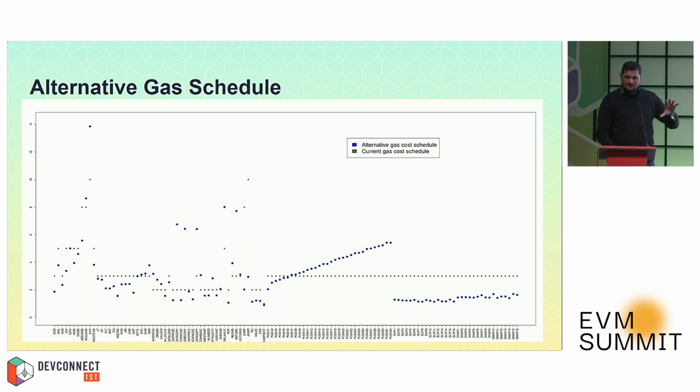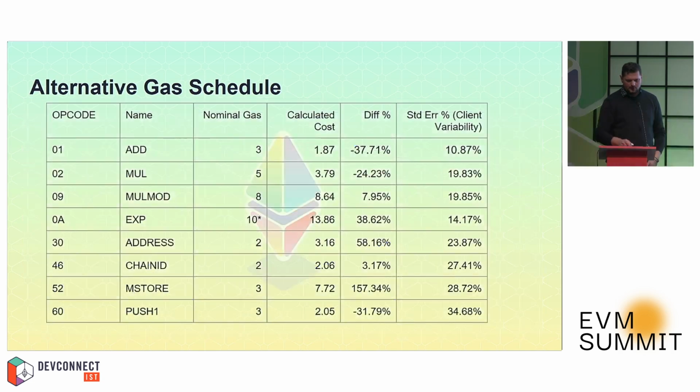We like similar because we defined a good alternative schedule as the one which is as similar to the existing one as possible, because we don't want to create a completely new world. We want only to adjust those opcodes which are clearly inconsistent and might be a good candidate to change the gas cost. So if we look at the table from the beginning, here are some results.